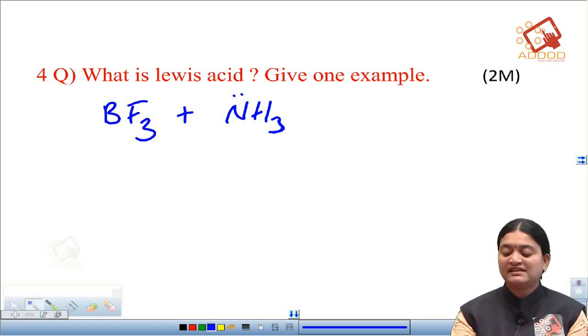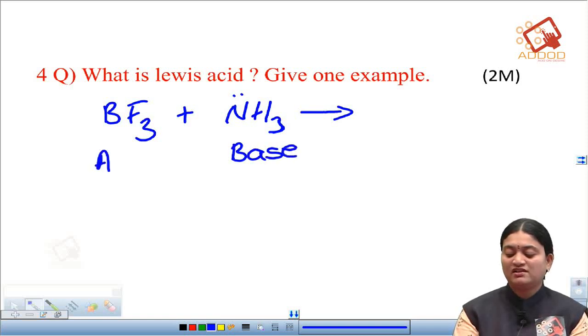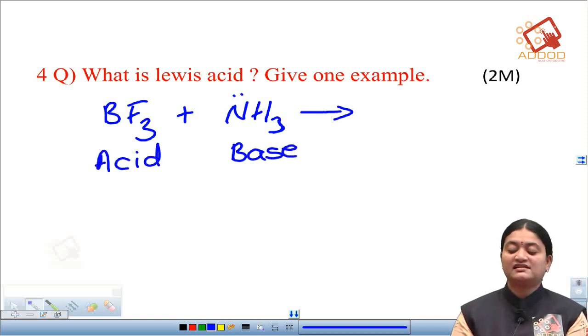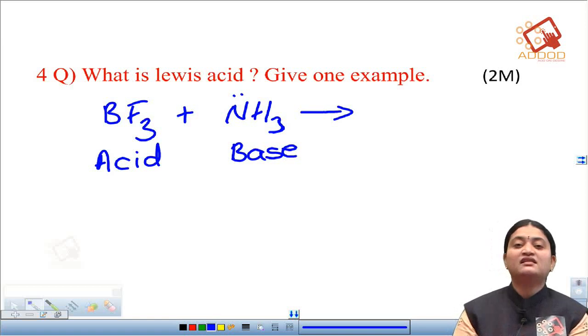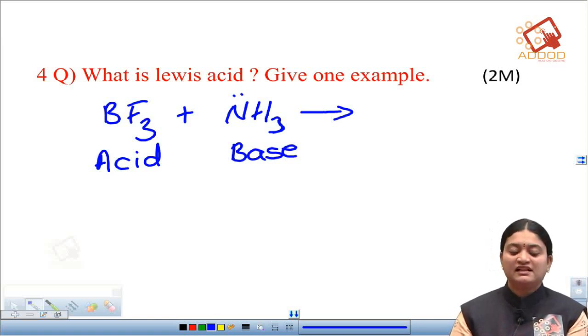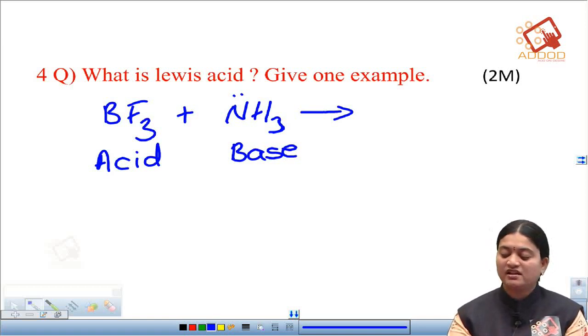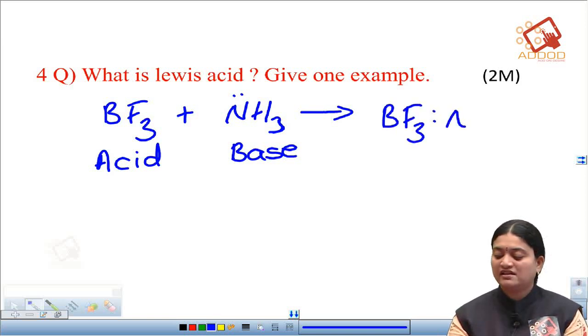So here in this case we are having ammonia as a base and boron trifluoride as an acid. Because this ammonia is rich in electrons, it can donate a pair of electrons to the boron trifluoride. So this ammonia is a Lewis base and boron trifluoride is a Lewis acid. So here we'll be having a bond in this way.